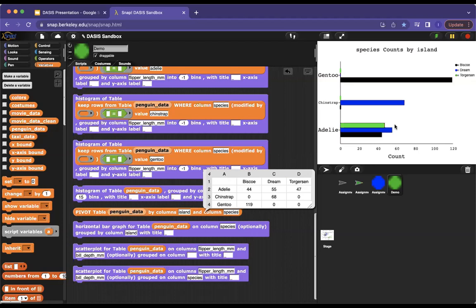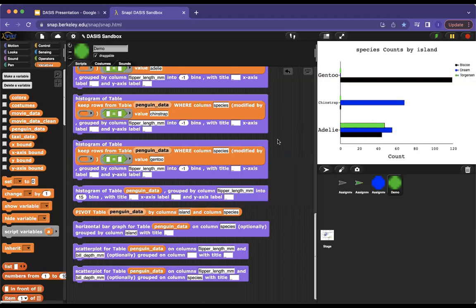So students will be able to make these visualizations. You'd be able to say, well, based on the species, which island? You could ask a question like, which island do most Gentoo penguins live on? Or which island do most Chinstrap penguins live on? And you'd be able to answer that question using these bar graphs. And all the student must provide is a table and the proper inputs, which are usually text. And that's all they need to be able to visualize this data in Snap.